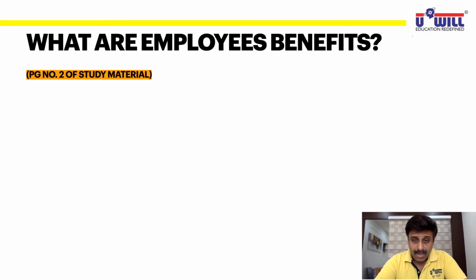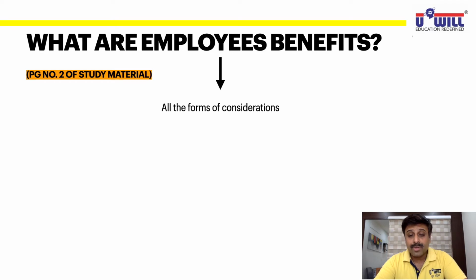Now, employees benefits. So all of you have to make this diagram. Employees benefits, all the forms of considerations. Okay, employees benefits means consideration. Consideration, as you studied in business law, is something in return. Employees give us the service, so we give them something in return, which is called consideration. Employees give us the services, they work for our organization, we give them something in return, which is called consideration. So all the forms of considerations, in the same manner you write it so that it becomes easily understandable.